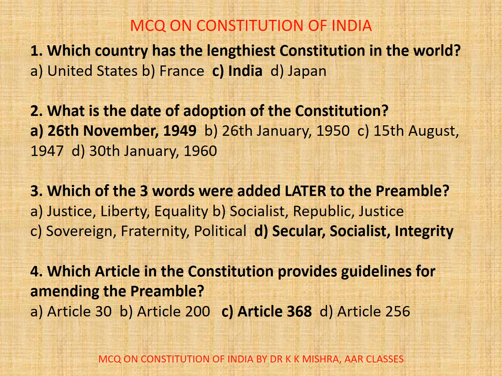Here, explanation of this question is that at around 444 articles that are divided in 22 parts and 12 schedules, India's constitution stands considerably larger than most other constitutions in the world. United States Constitution is the shortest written constitution with just 7 articles.